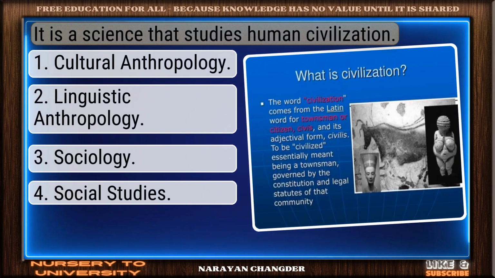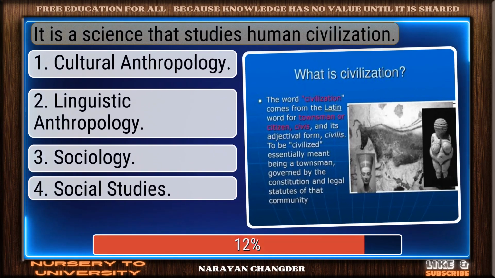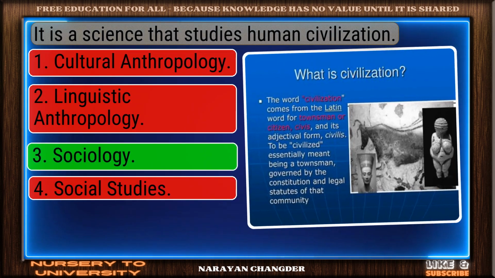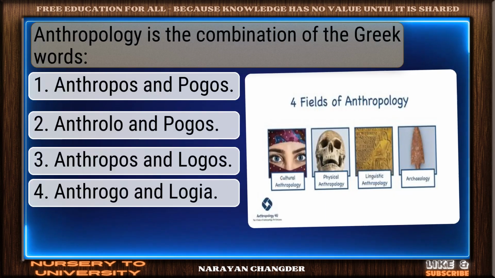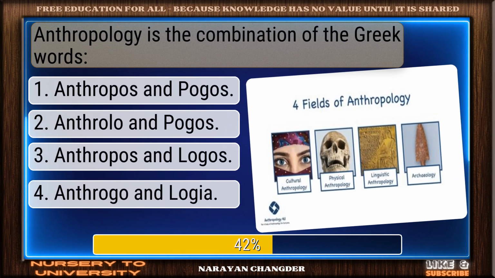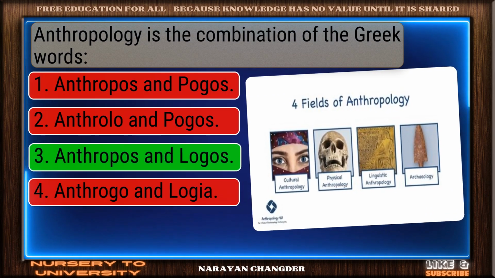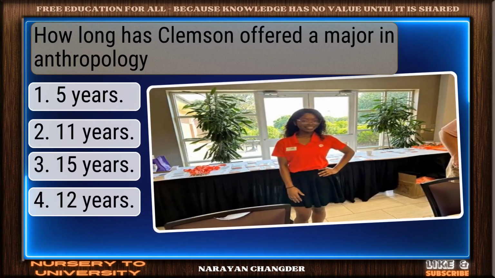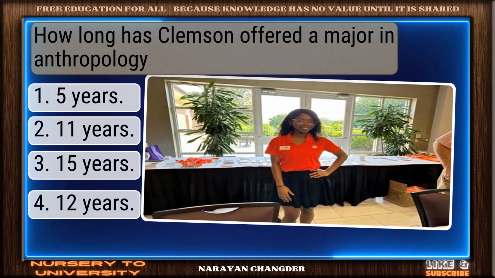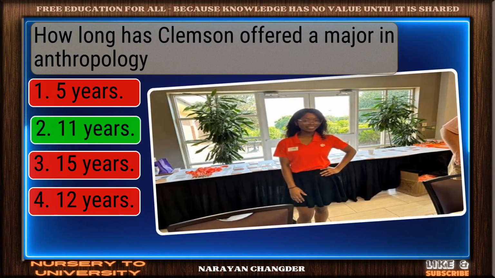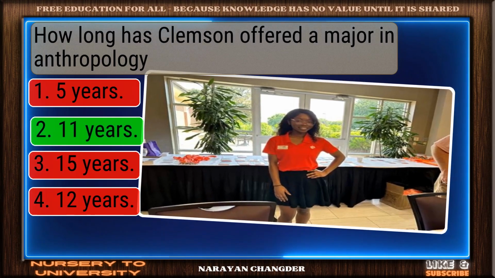It is a science that studies human civilization. Excellent. Sociology is a brilliant choice. Anthropology is the combination of the Greek words? Well reasoned. Anthropos and logos is the correct choice. How long has Clemson offered a major in anthropology? Clear logic. Your choice, 11 years, is sound.